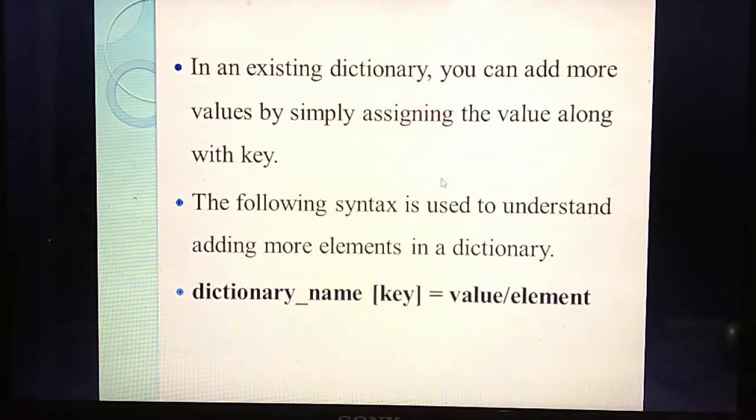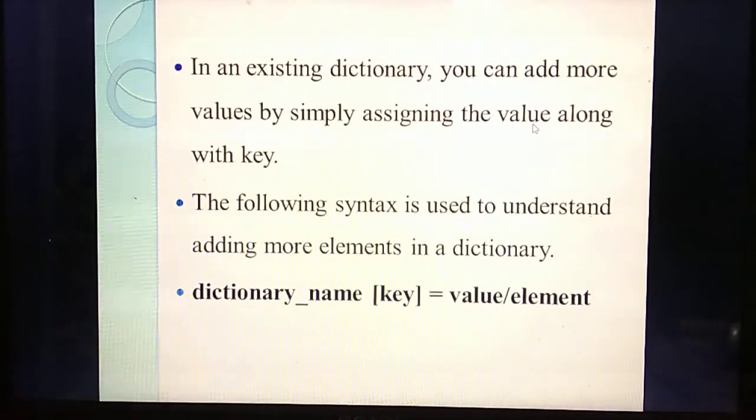So next thing you are going to study is adding some extra values to the dictionary. Already a lot of values are stored. For example, in a dictionary there are totally 5 values, and in between the third and fourth value you should add one more value to the dictionary. For that, you need to simply assign the value along with the key. For example, you have 5 elements in the dictionary, but I need to add one more element. For that, I should mention the key for that particular element along with the value.